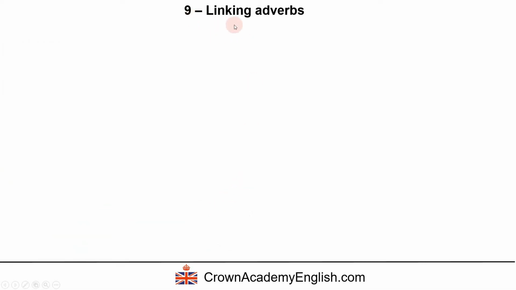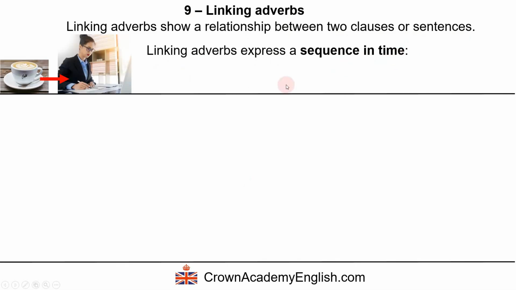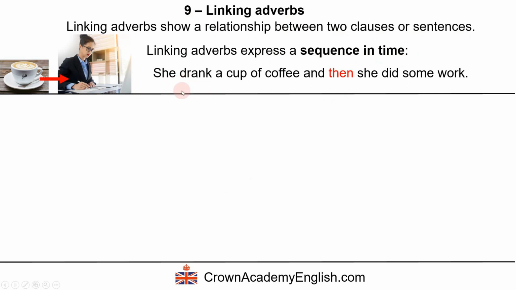And number 9, linking adverbs. They show a relationship between two clauses or sentences. And they can express a sequence in time, so the order in which we do something. She drank a cup of coffee and then she did some work.